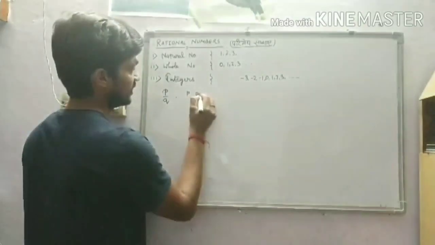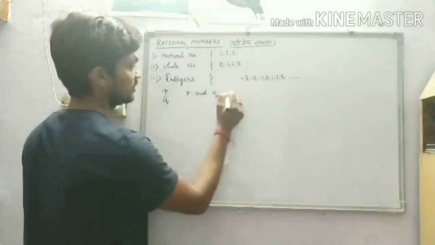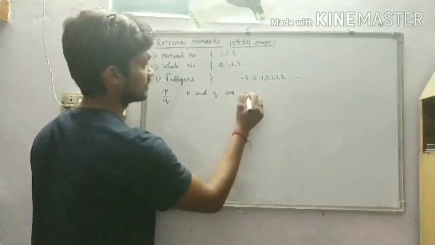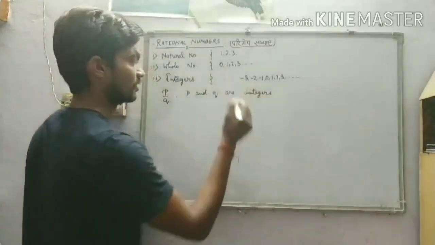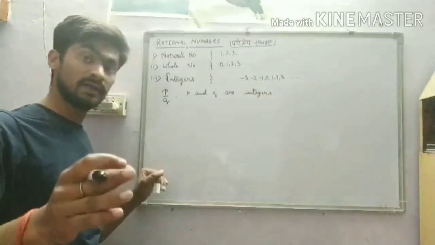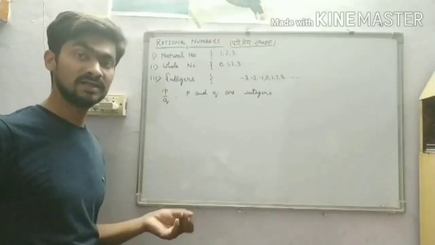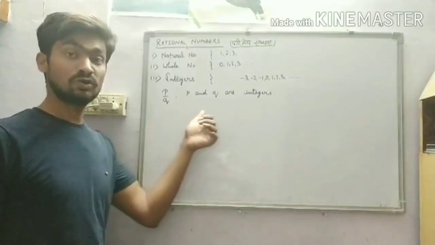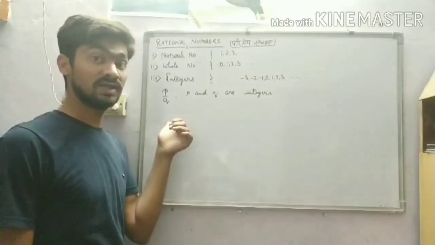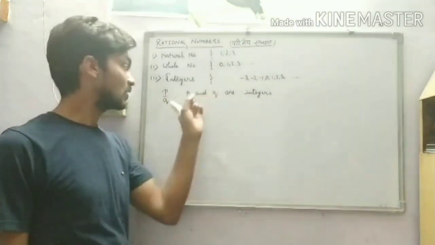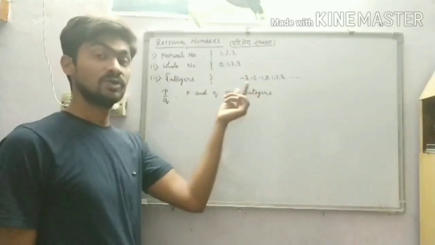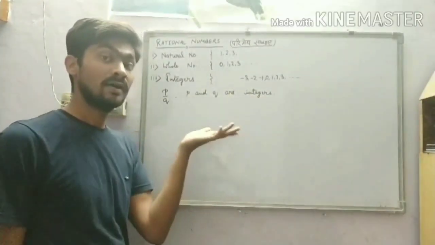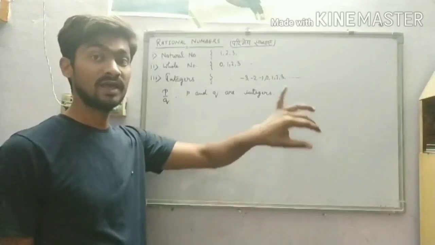Where p and q are, as I told, integers. Further, one very important condition is that q must not be 0. q is also an integer, and it can be 0 because in the set of integers 0 is there, but the condition is that we have not to take q as 0.